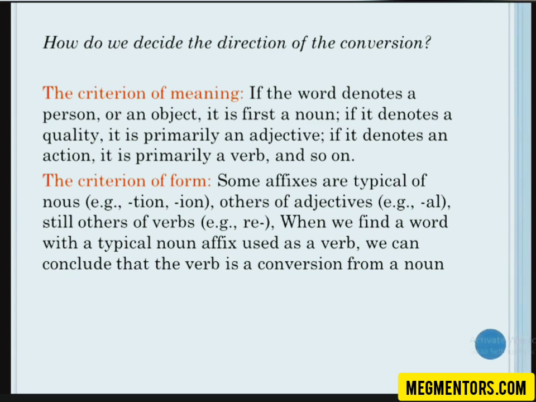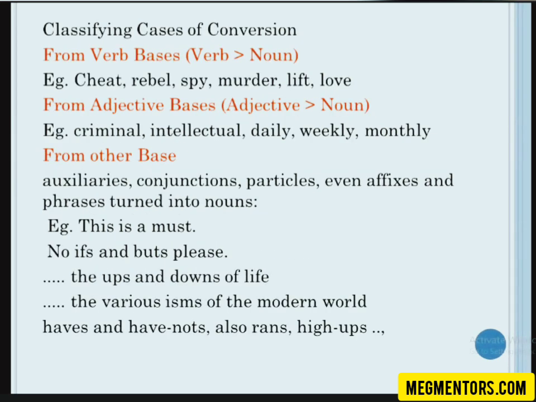Now moving on. Classifying cases of conversion. We can have a verb base, as in the examples: cheat, rebel, spy, murder, lift, love. All these nouns are converted from verbs. So they all have a verb base. When you call a person a cheat, you are using the conversion of a verb to a noun.